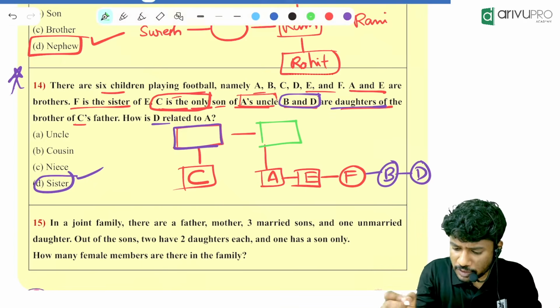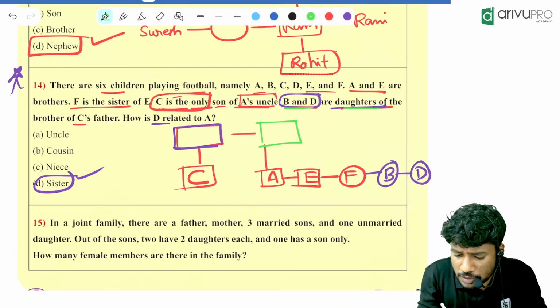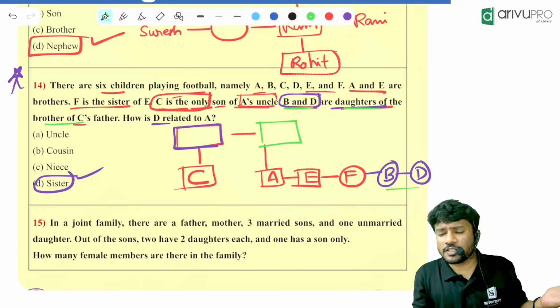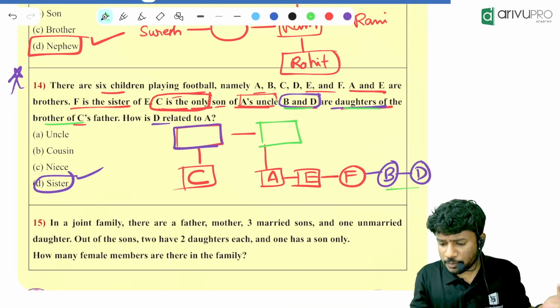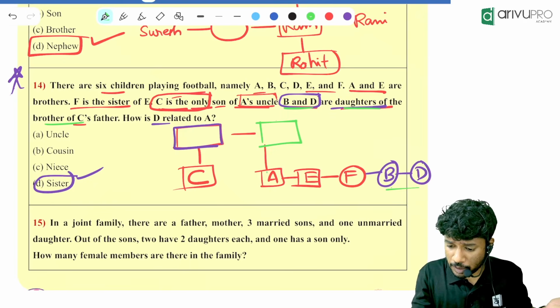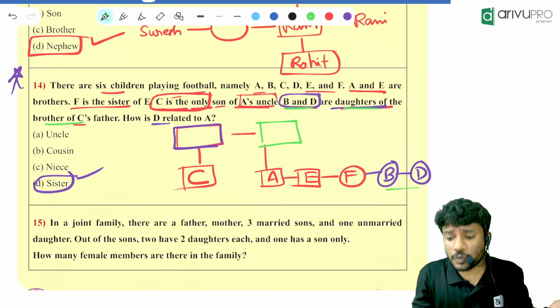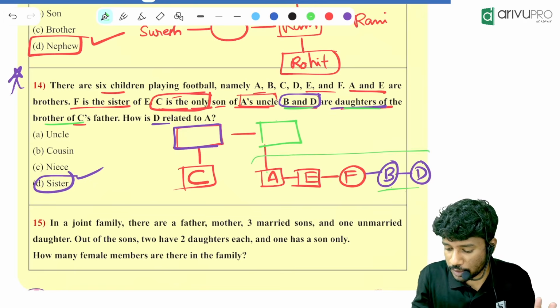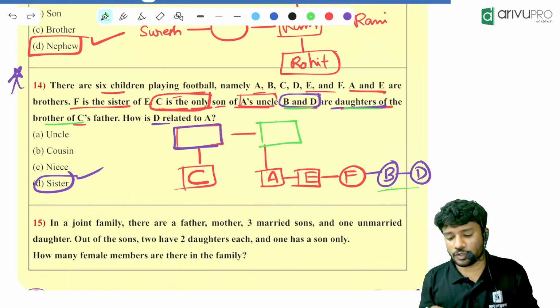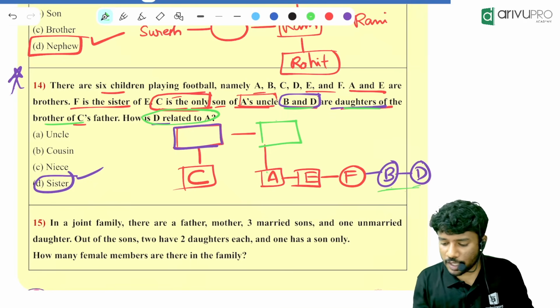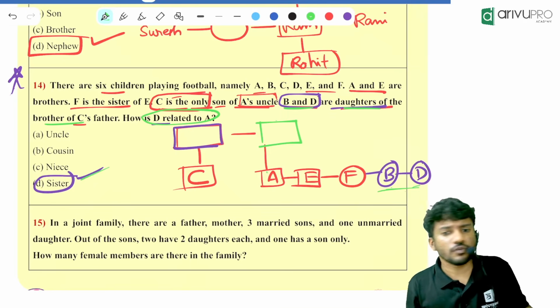Then what is given? B and D are daughters of C's father's brother. That means B and D should be over here. So why? Because brother of C's father means what? Violet is having a brother who is green. That green is having two daughters. Who is that? B and D. So they all are in the same generation. Now the question is, how is D related to A? Answer is sister. Very easy.